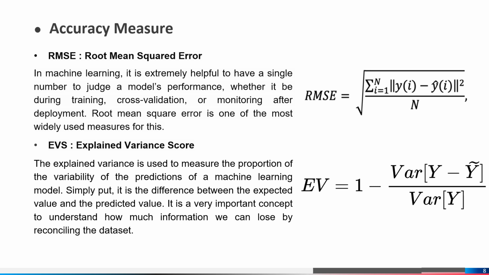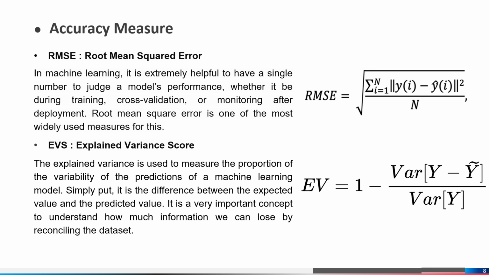I'm going to talk about the methods we used for measuring the performance of our model. The first method we used is finding the error using RMSE, the root mean squared error method. The formula for RMSE is the square root of the sum from i equals 1 to n of (y predicted minus y actual) squared, divided by n. Here n is the total number of predictions, yi is the actual value, and yi cap is the predicted value. It is one of the most widely used methods for calculating performance.